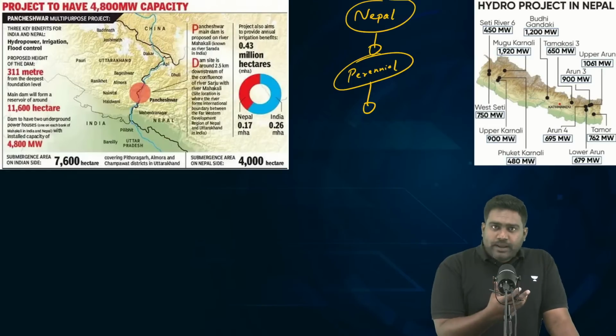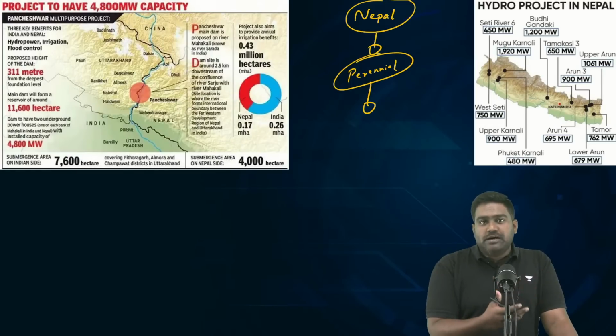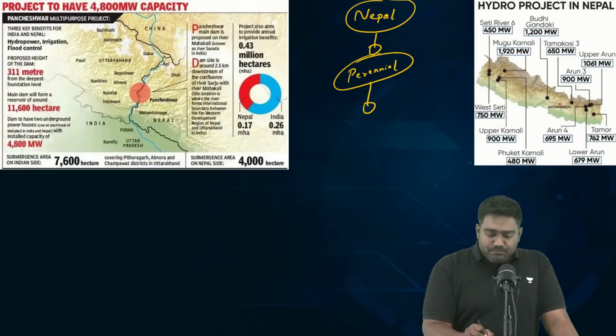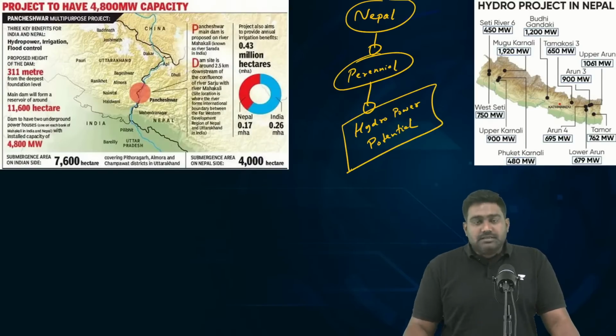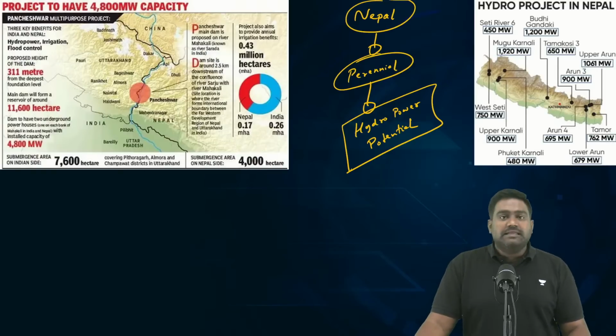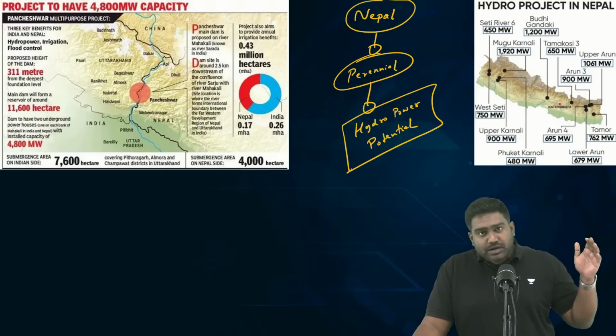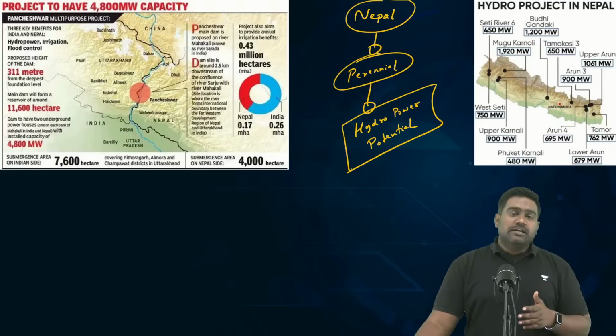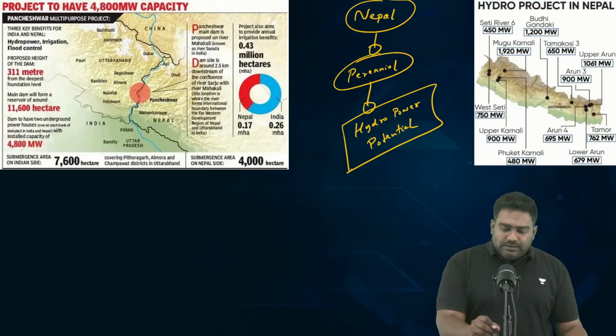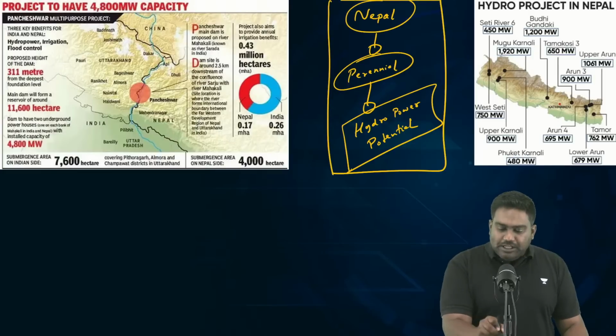So, what happens when water flows constantly throughout the year through these deep gorges? The water basically has tremendous hydropower potential. The constant availability of water in the rivers of Nepal that originate in the Himalayas, that flow down with great speed, great velocity down the Himalayan deep gorges, creates the perfect hydropower potential.